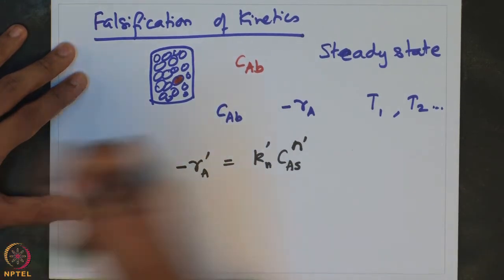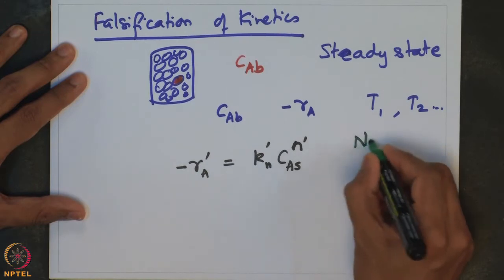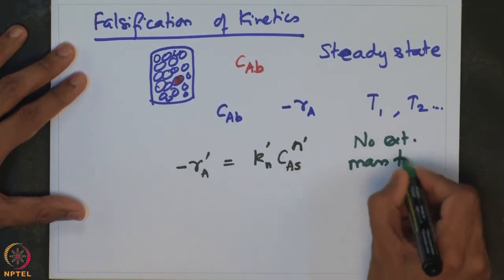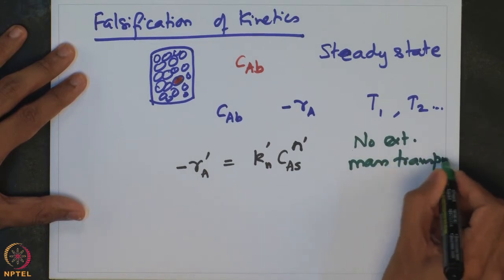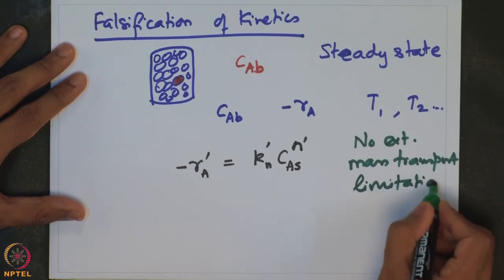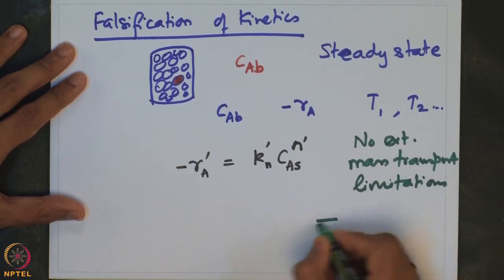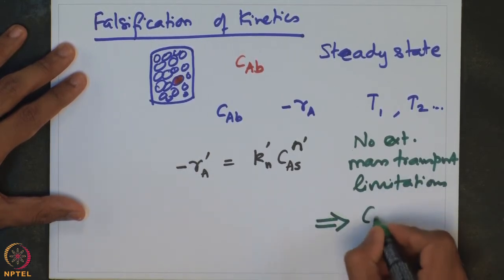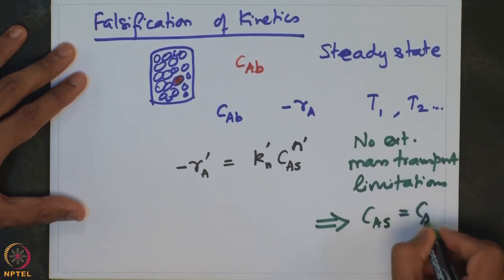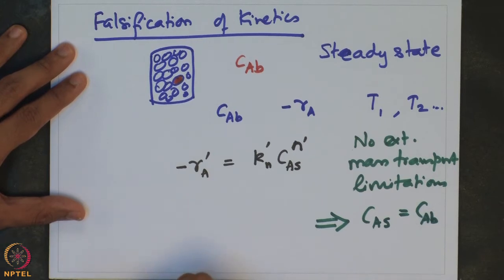Suppose we assume that there are no external mass transport limitations, which means that the concentration of the species at the surface is equal to the concentration of the species in bulk.